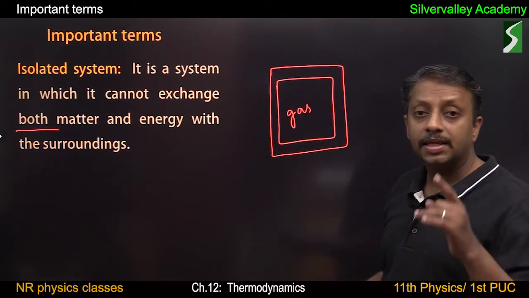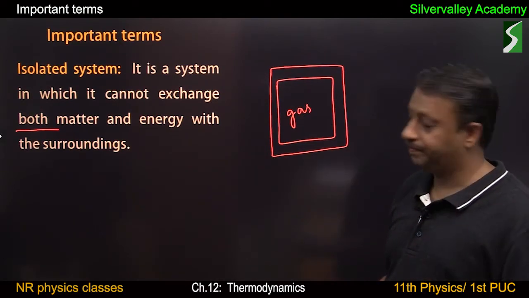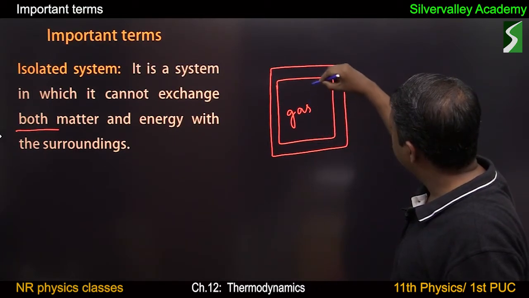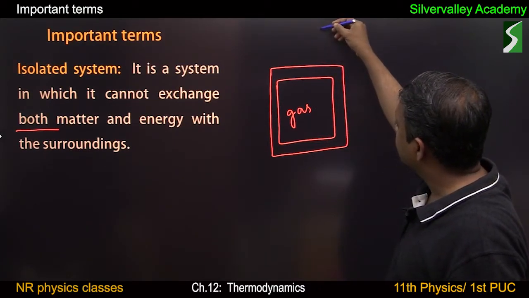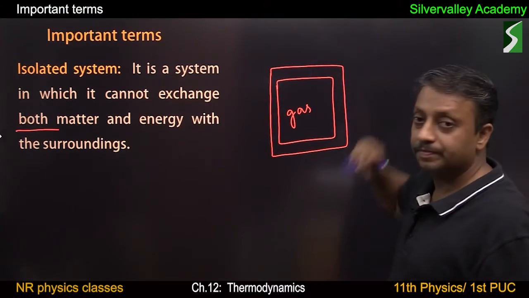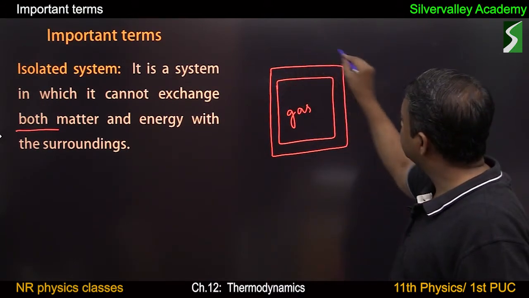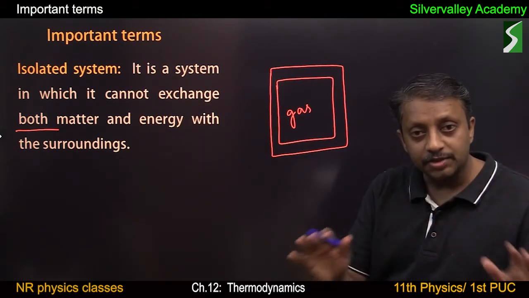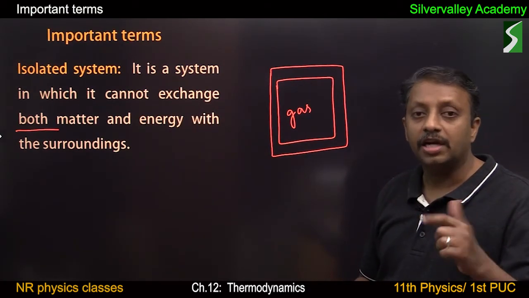Double line means insulating walls. Now, there is no exchange of heat energy between gas and the surroundings. Also, there is no exchange of matter. So, such systems are called isolated systems. Isolated means completely isolated in terms of energy and matter.